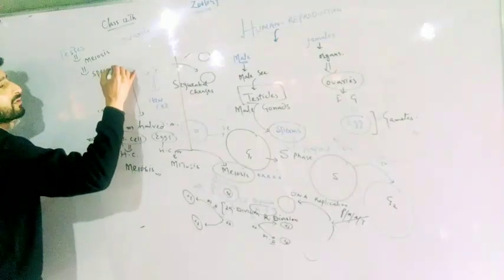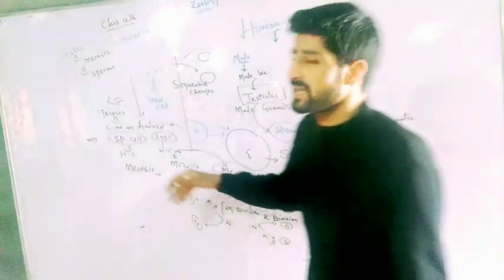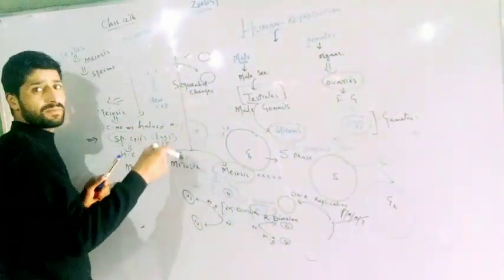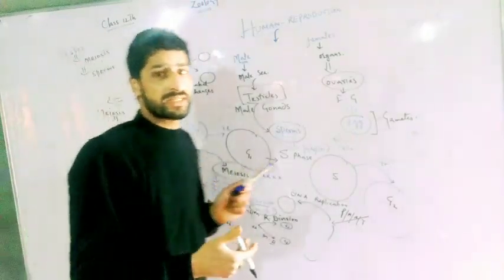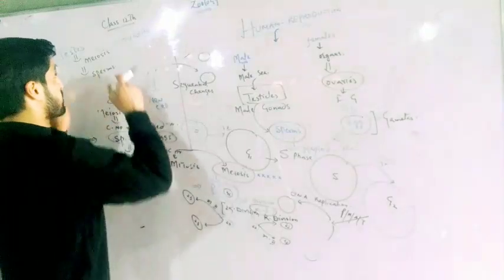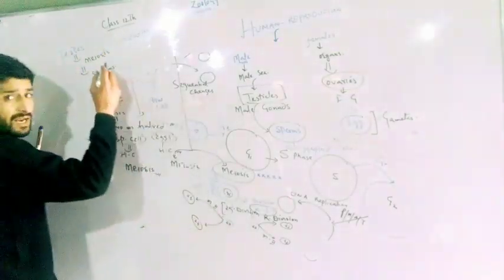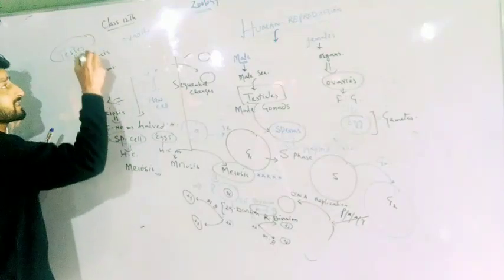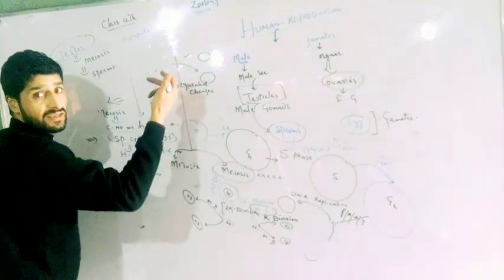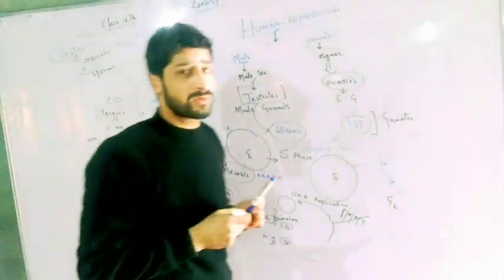I'm not talking here about spermatids or spermatozoa; when we study spermatogenesis and oogenesis, I will explain what meiotic divisions, spermatozoa, spermatid mean. But for now you can remember that in testes there are special cells called germ cells. In ovaries, there are also special cells, also known as germ cells.